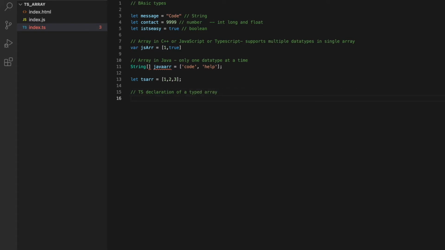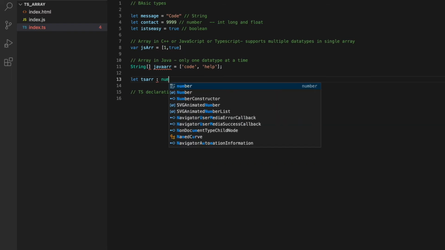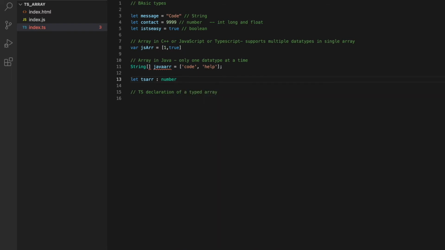So there are two things: tsArray should be an array only, and it should be of type number only and not any other data type. So how can you declare it? In TypeScript, you can declare this by writing colon number, which will signify the type of values it can hold, followed by square brackets, which will make it an array only and not anything else.